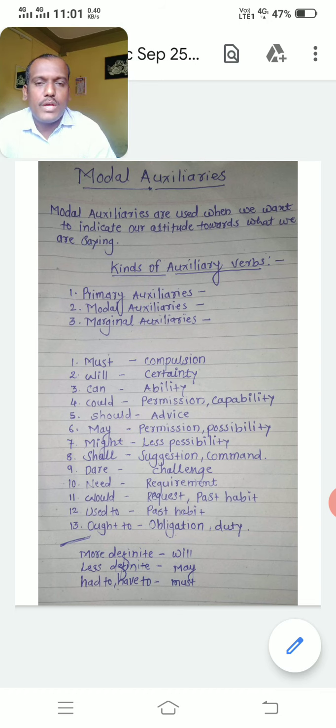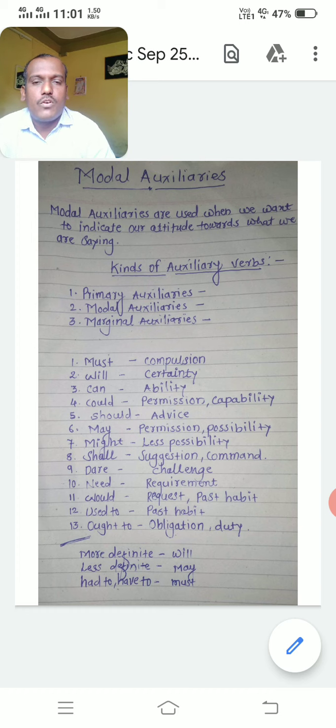Might also has the same meaning, but there is less possibility: it might rain today. Might, that is less possibility. Possibility is there, but that is less possibility. If there is possibility, we have to use may. If there is less possibility, we have to use might. So you must differentiate may and might.